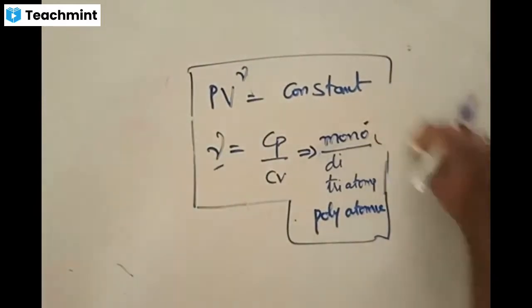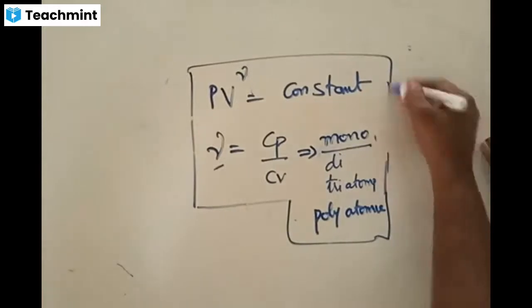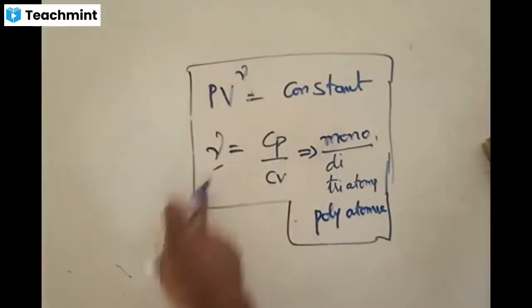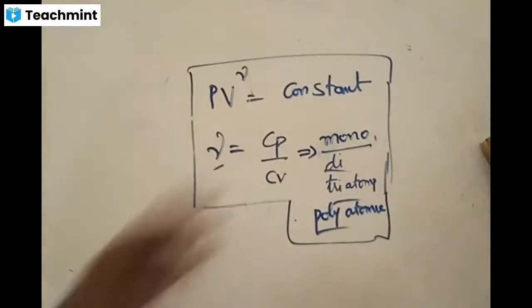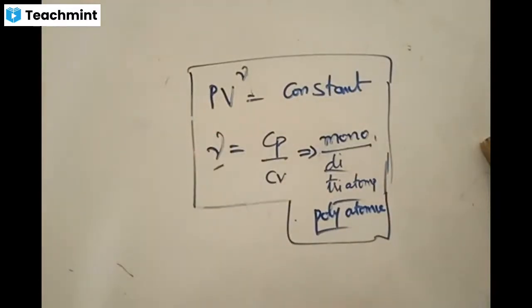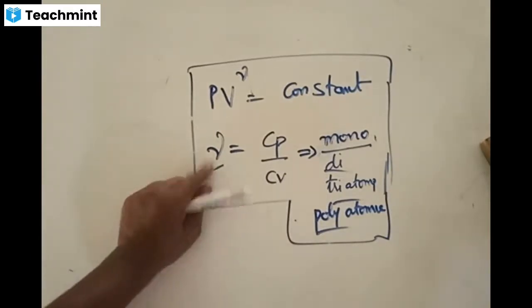My point here is that for different types of gases, gamma, the ratio of specific heats, is going to have some constant value. How many types of gases do we have? We have 4 different types of gases: monoatomic, diatomic, triatomic and polyatomic. If I refer to the textbook, I can let you know the values also, but I'm not doing that. We can just remember that monoatomic gases will have constant gamma values.